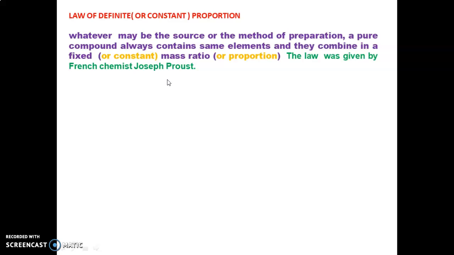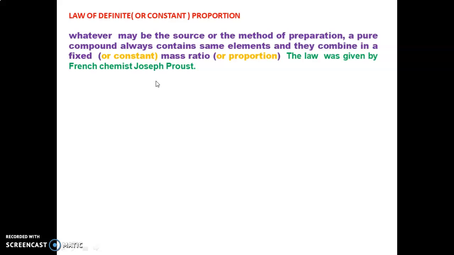Also, another example, sodium chloride. We can prepare it from mines. Also, we can prepare it by reacting HCl and NaOH, and so many other reactions. We have so many sources. In all these cases, pure sodium chloride always contains sodium and chlorine. Whatever may be the source or the method of preparation, pure sodium chloride, common salt, always contains the same elements, that is sodium and chlorine.